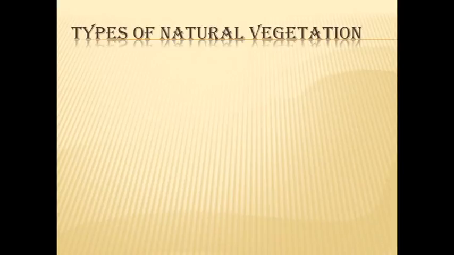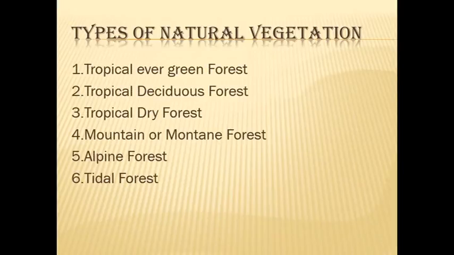And some types are there in natural vegetation. We are going to see the types of natural vegetation. First one is tropical evergreen forest. Second one is tropical deciduous forest. Third one is tropical dry forest. Fourth one is mountain forest. Fifth one is alpine forest. And sixth one is tidal forest. These all forests are the types of natural vegetation.